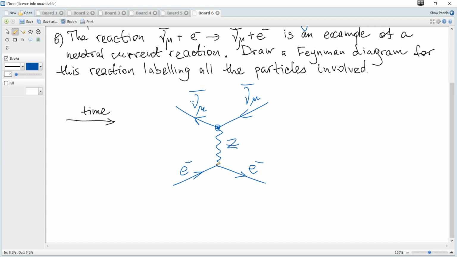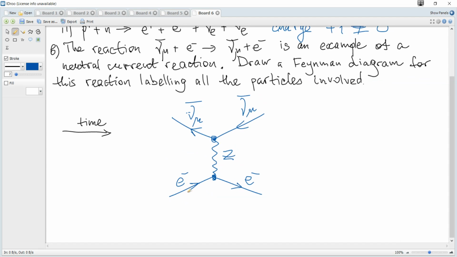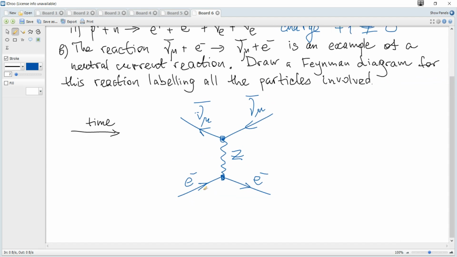And we can check for another node. We can see that charge in is -1 and charge out is 0 plus -1, so it's correct. So it looks like this. And that's all for this question.